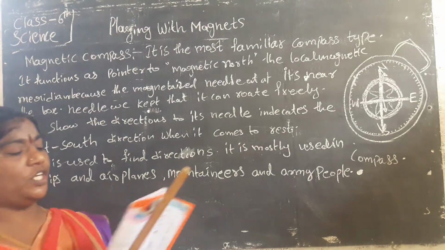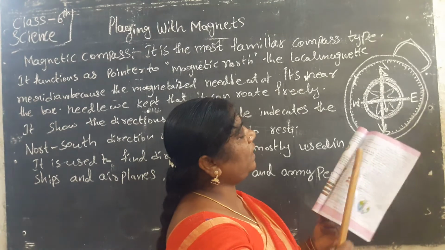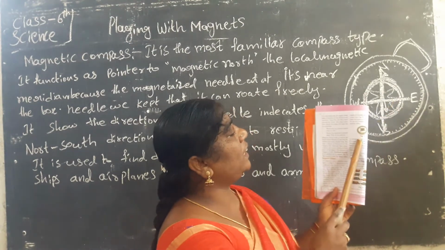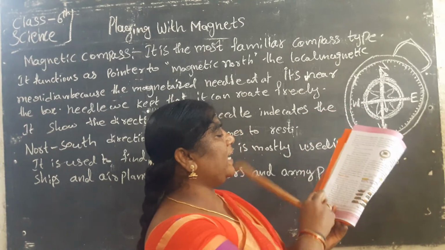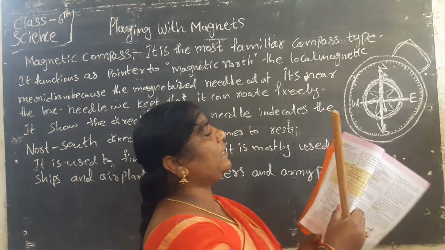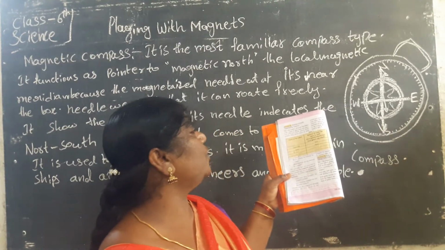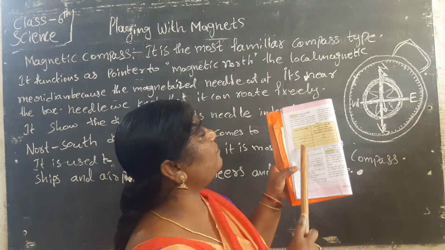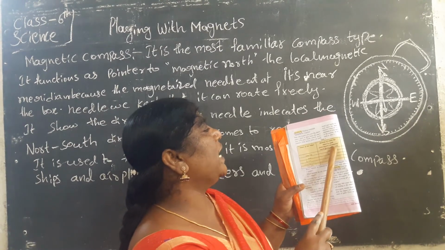See the picture in our textbook, page number 16. You have to learn figure number 5. You should also do the activities: on page number 14 there is a table, Table number 1. You should complete the table: name of the object, and the material the object is made of, wood or plastic.